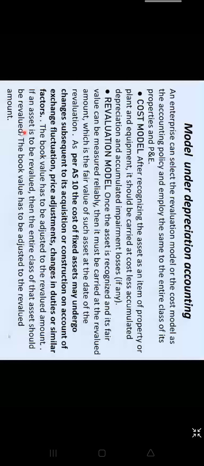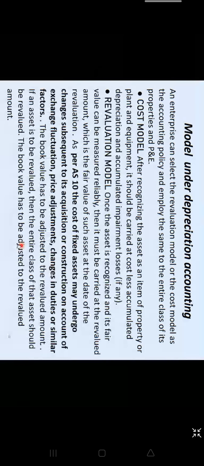If an asset is to be revalued, then the entire class of that asset will be revalued, and the book value has to be adjusted to the revalued amount. Suppose you have plant and machinery carrying the code 101. So all the plant and machinery under that code, not a single machine, all the block of machinery which exists, so the entire class of the asset should be revalued.